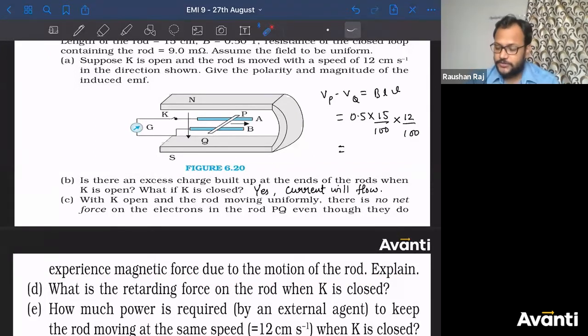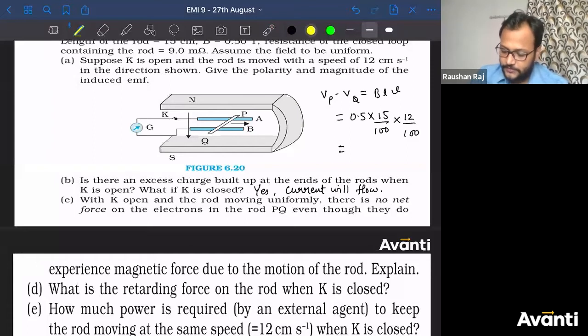So you just have to explain that there will be magnetic force towards P, and there will be electrostatic force towards Q. Got my point? Magnetic force will be cancelled by electric force. But it doesn't mean that net force is 0, so magnetic force will not occur. Right? So what is the condition here?